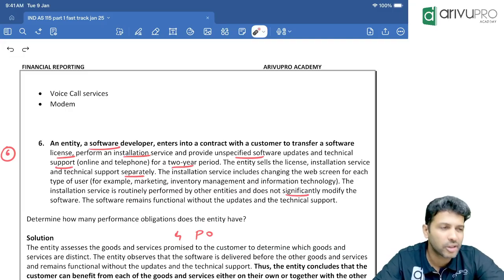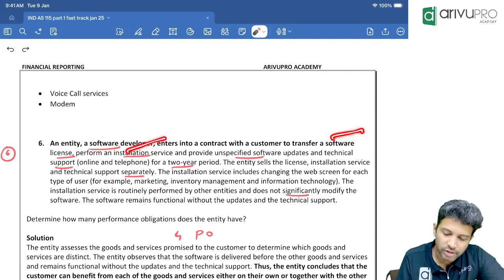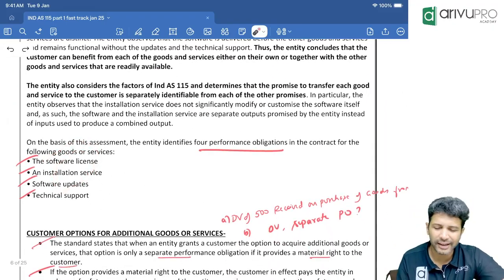So how many promises? Four performance obligations. What are those? License, installation, software updates, technical support. Four performance obligations called out here. That's all. Just pure identification.